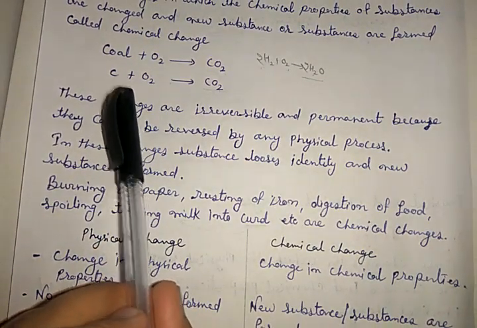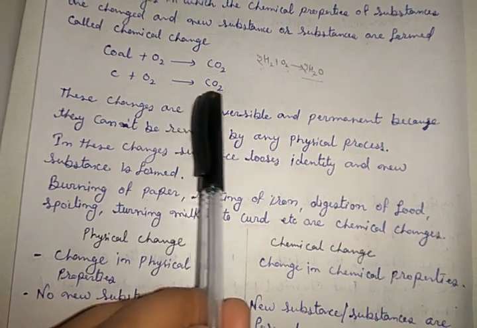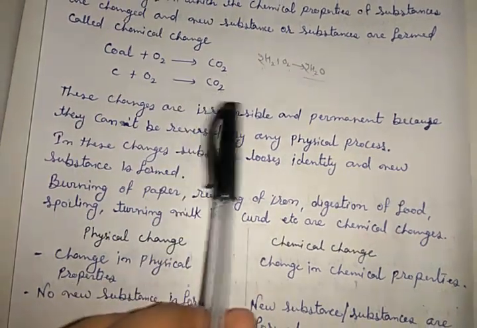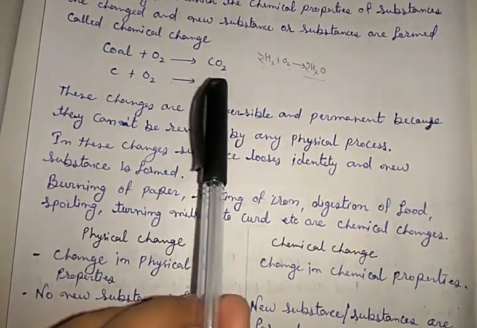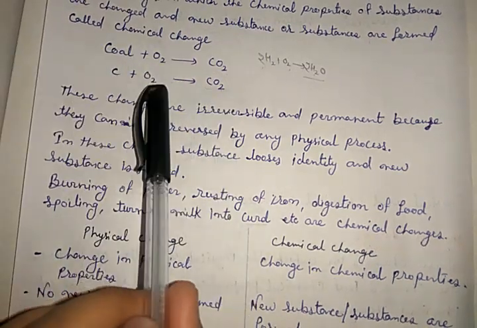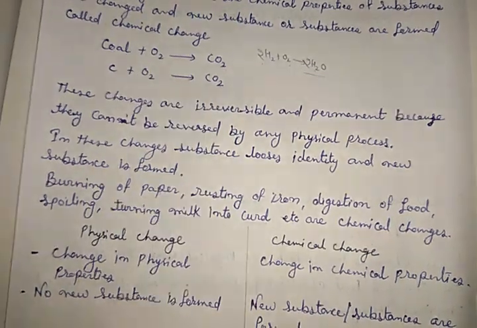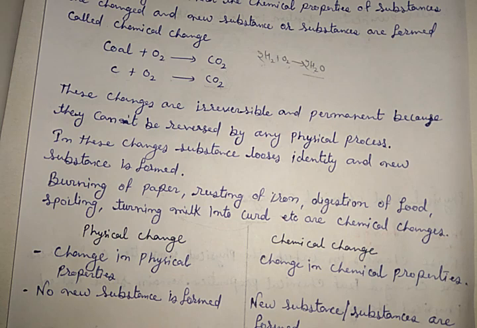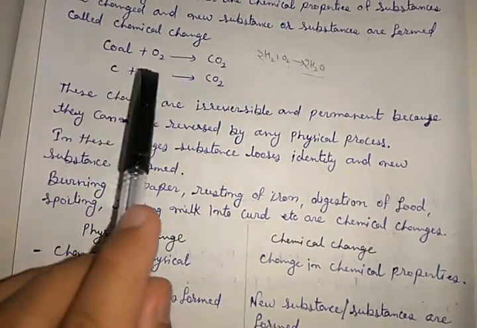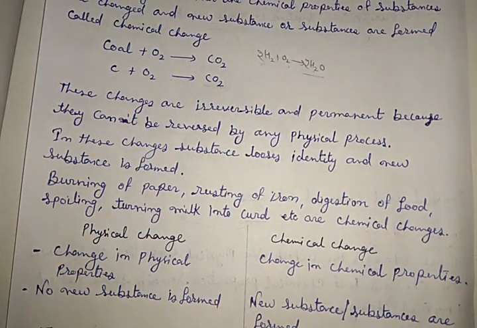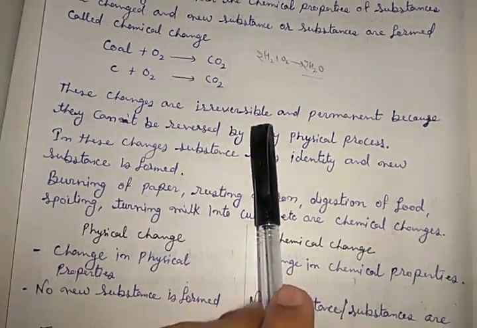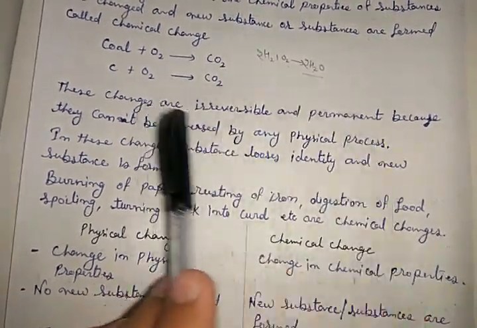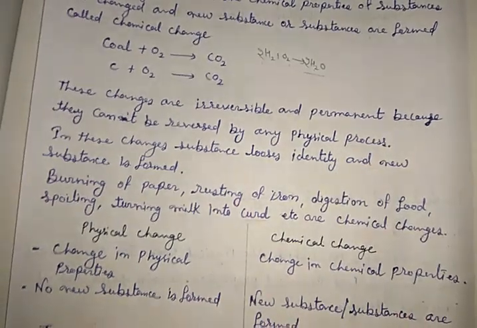After burning the carbon, that is coal, and converting it into carbon dioxide, we cannot convert carbon dioxide again into carbon and oxygen by any physical method. By heating, by cooling, there is no way to convert carbon dioxide again into carbon and oxygen by any physical process. That's why these are irreversible and the compound is permanent.